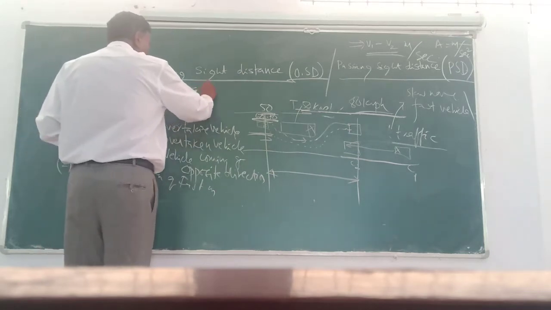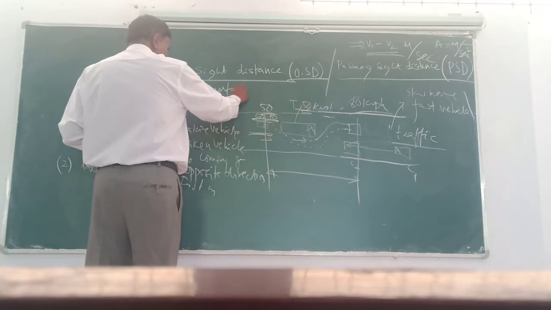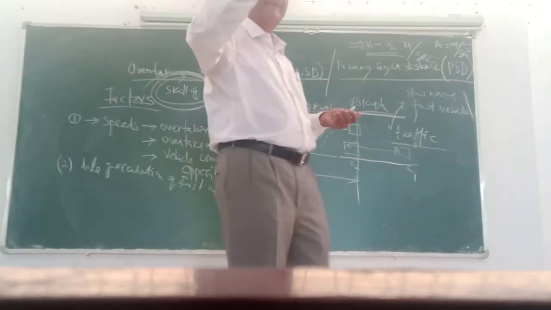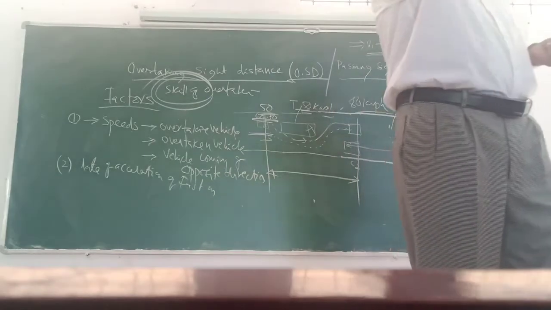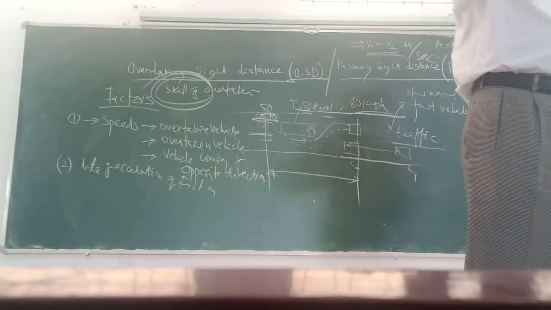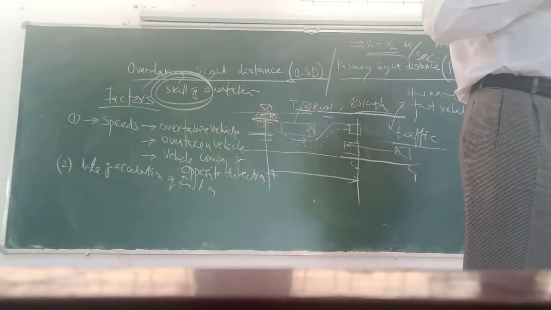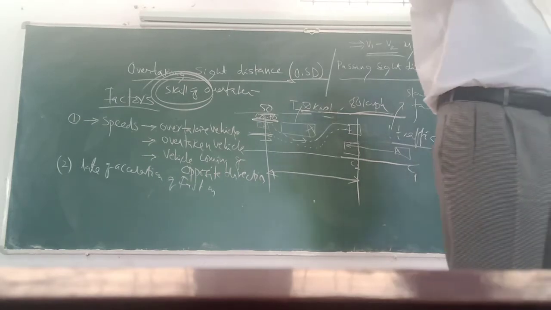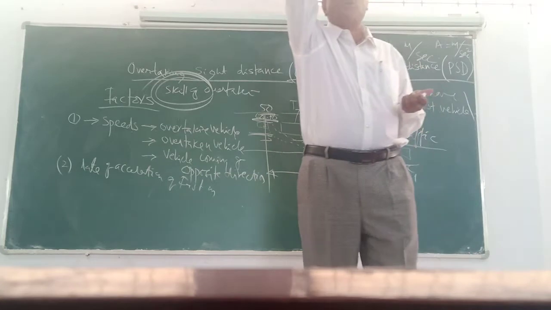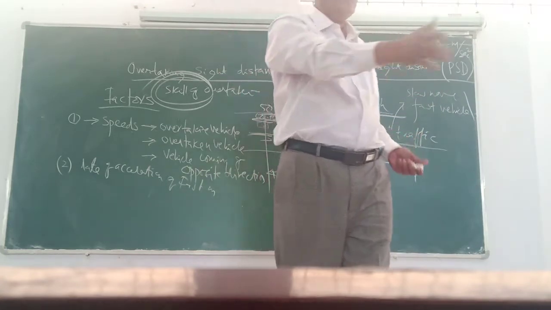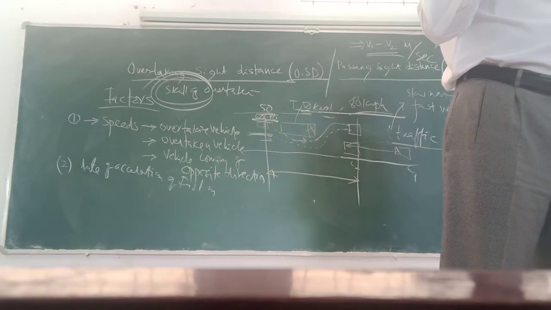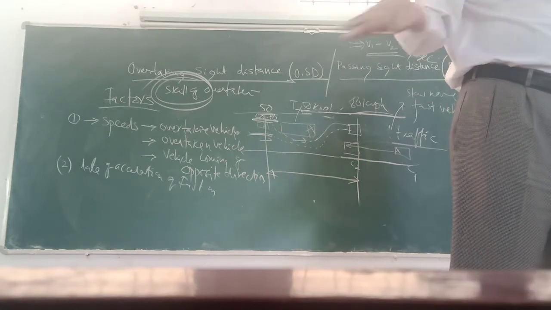Third, it is also required to know the skill of the overtaking vehicle driver. Unless this fellow has the skill of overtaking, he will keep on going at 50 km per hour, even if it is a Benz car, because he doesn't know how to accelerate and move forward. He will keep following the truck from Bijapur till Solapur. That's called skill, and that's also one of the factors.